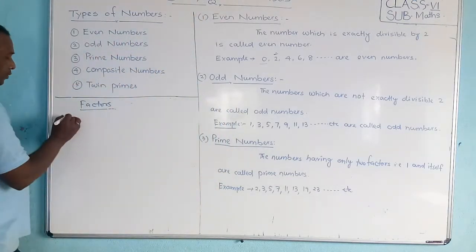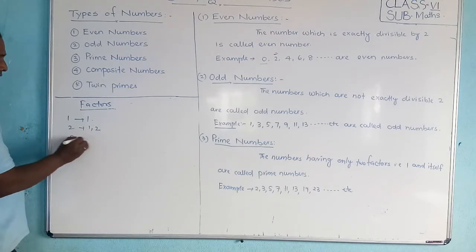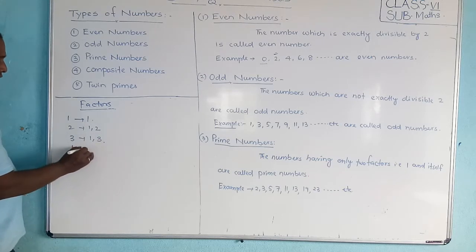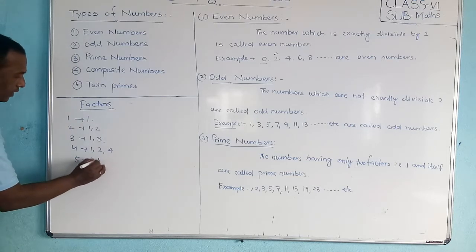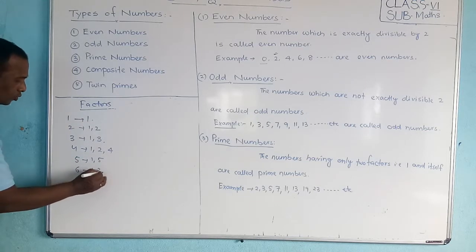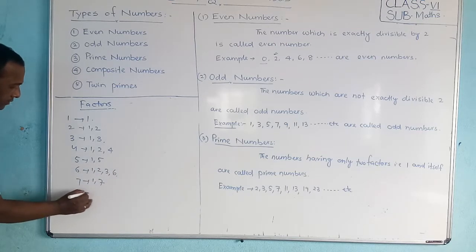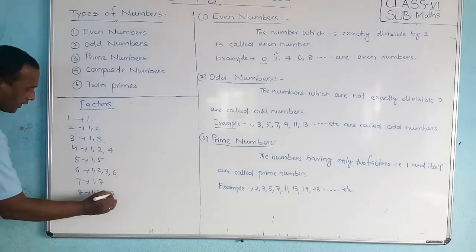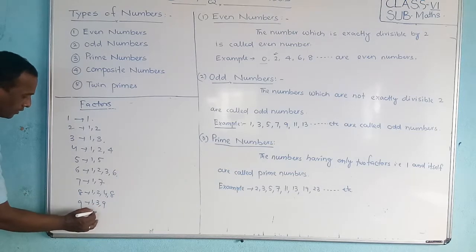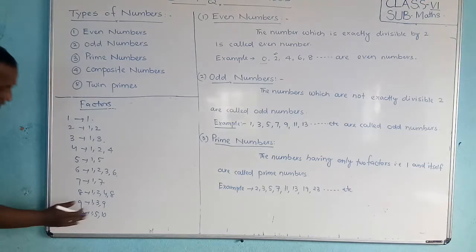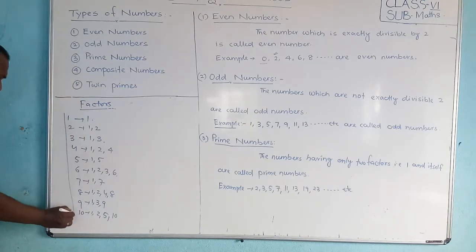So first of all, students, 1. 1 is a special number, having only 1. 2 has factors 1 and 2. 3: 1 and 3. 4: 1, 2 and 4. 5: 1 and 5. 6: 1, 2, 3 and 6. 7: 1 and 7. 8: 1, 2, 4, 8. 9: 1, 3, 9. 10: 1, 2, 5, 10. Sorry, 2 is there. Just these 10 numbers I have written.